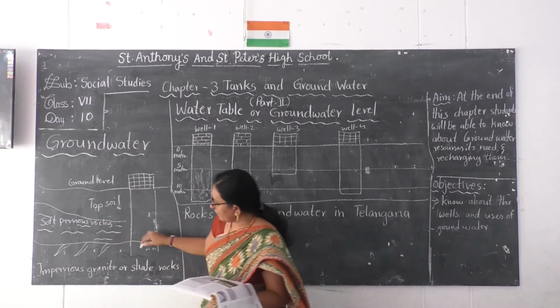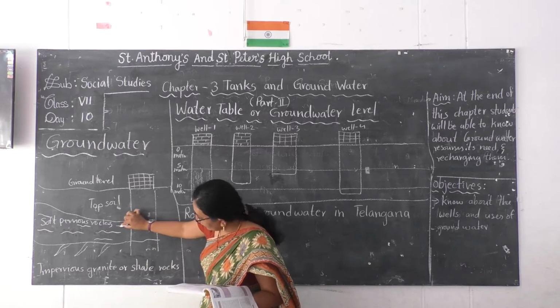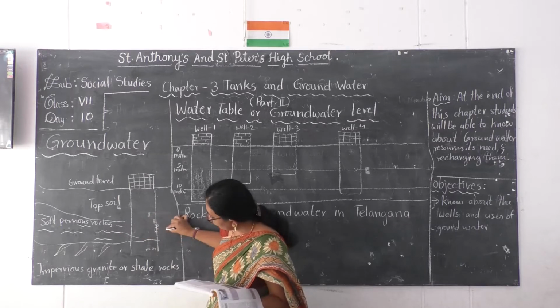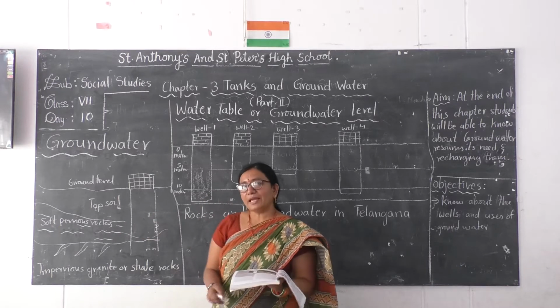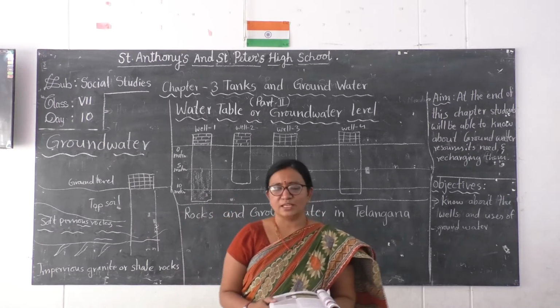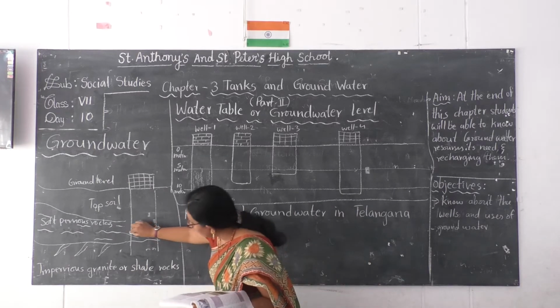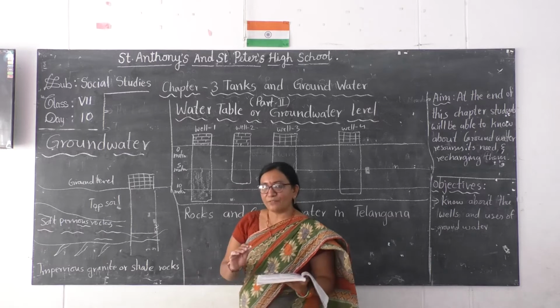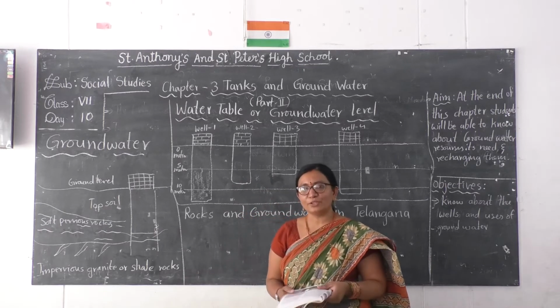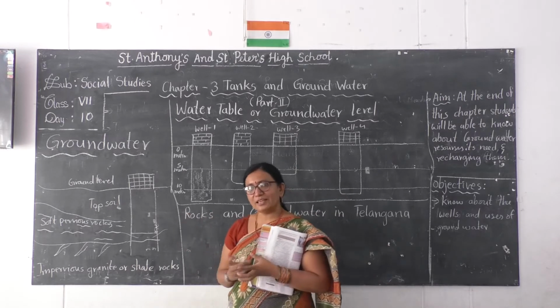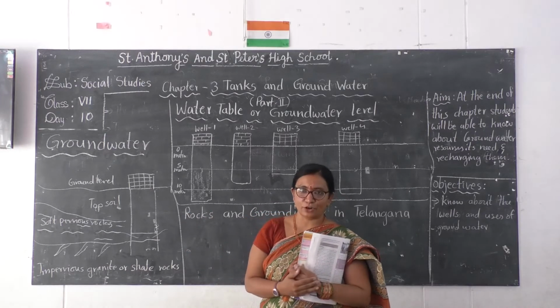The water which is stored in these pervious rocks slowly moves to the wells. Sometimes in the summer season when we fetch the water from the well, for example, this is the level of water. Have you ever experienced it? Talk with your parents, if they have experienced it, or visit any well near your house.